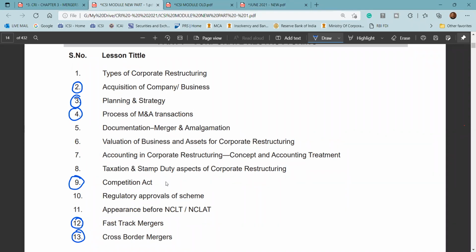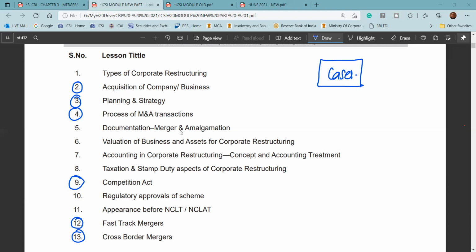And Rituparna ji, like you have mentioned with respect to the cases, probably in this revision series only, I'll take one session where I'll pick up all the cases from the new syllabus module instead of the old syllabus module, because the cases which have been given in the new syllabus module are very good. So we can have one dedicated session, probably once we are through with part A.